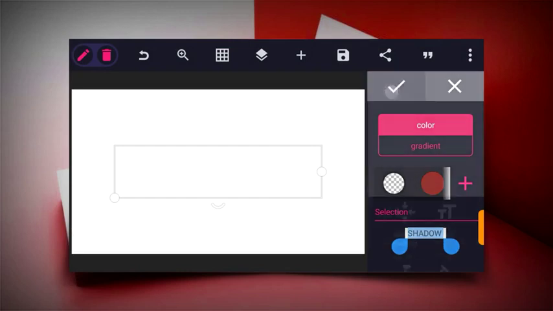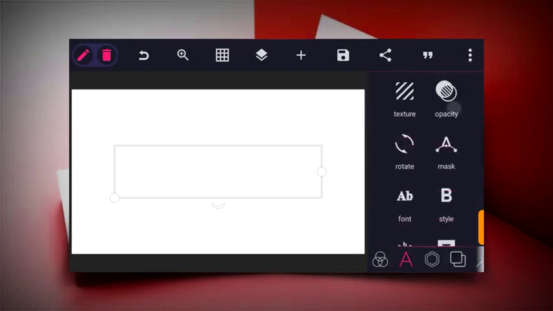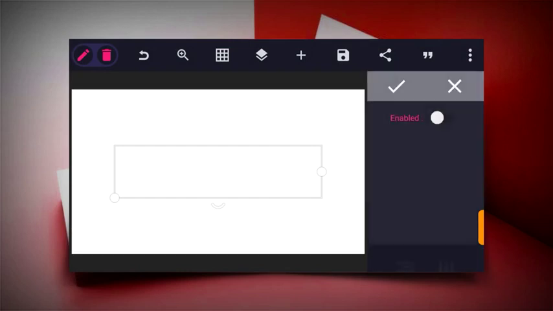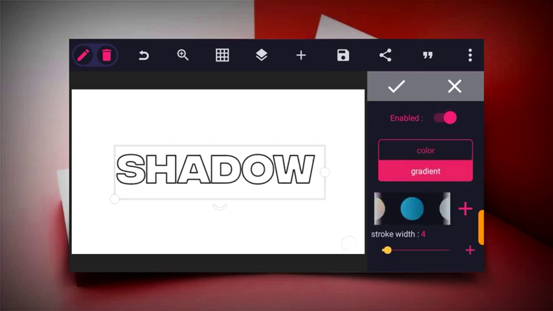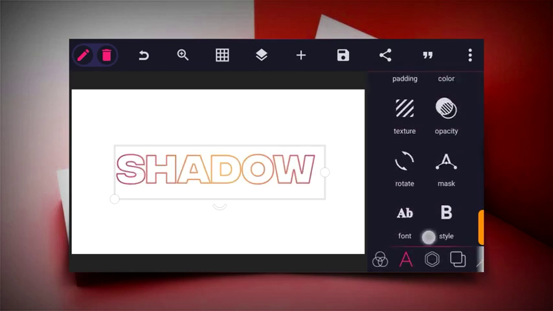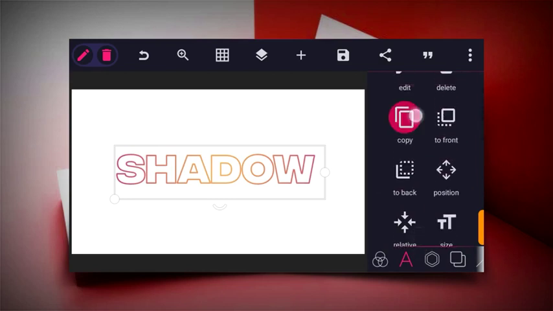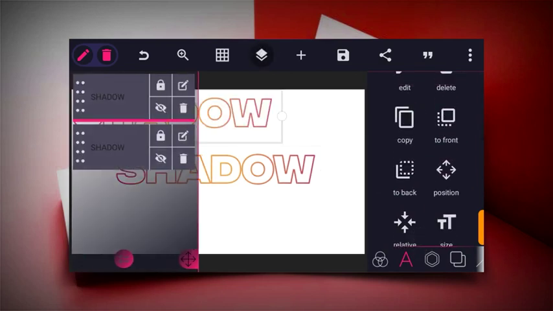And then head to the stroke icon, click on the stroke and then enable it, and then click on gradient and select a color. After doing that, you can copy this, duplicate this, and then hide the duplicated one, and then make use of the first one.